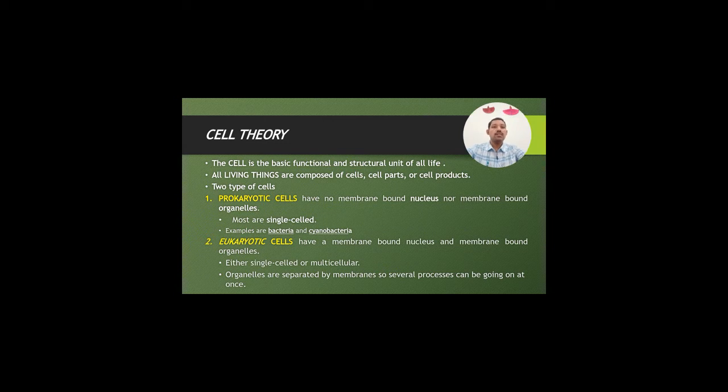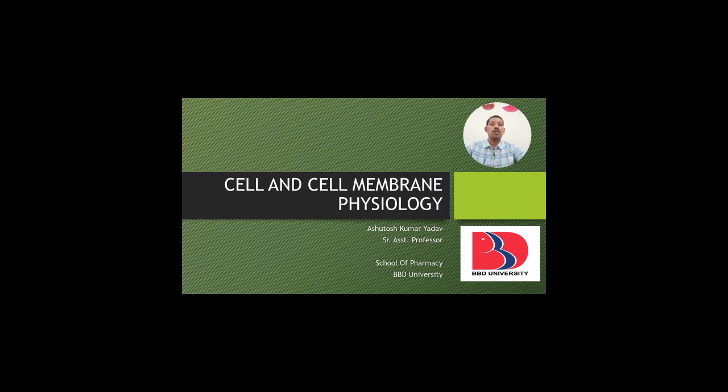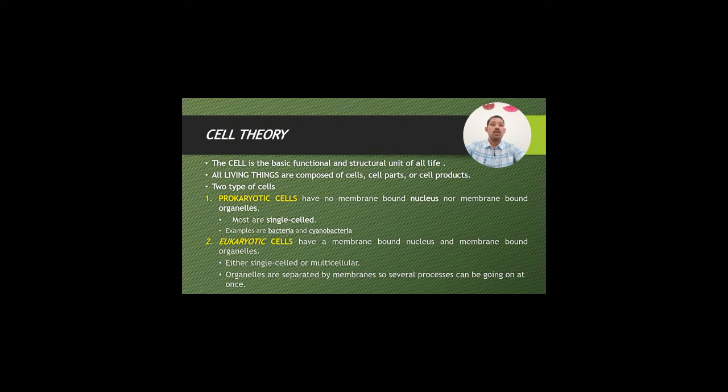The cell is the basic functional and structural unit of all life. All living things are composed of cells. Cell parts are cell products. There are two types of cell: prokaryotic cells and eukaryotic cells. Prokaryotic cells have no membrane-bound nucleus nor membrane-bound organelles. Most are single celled. Examples are bacteria and cyanobacteria.